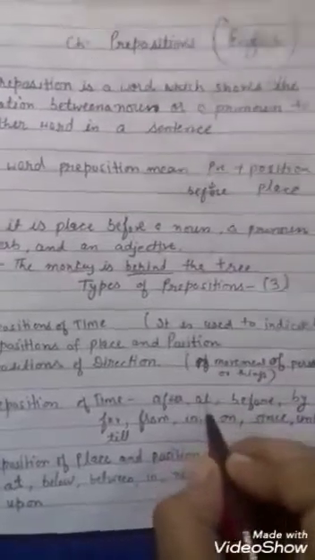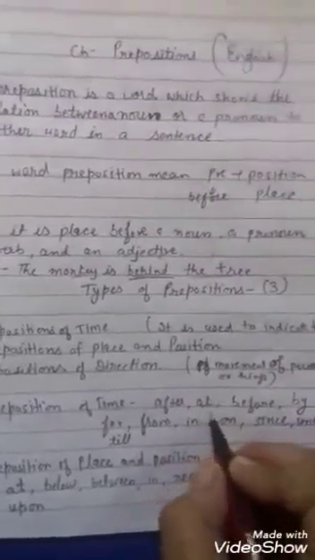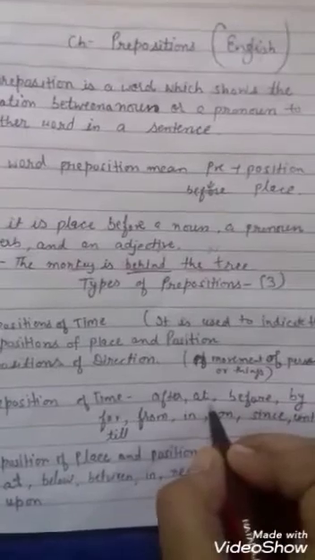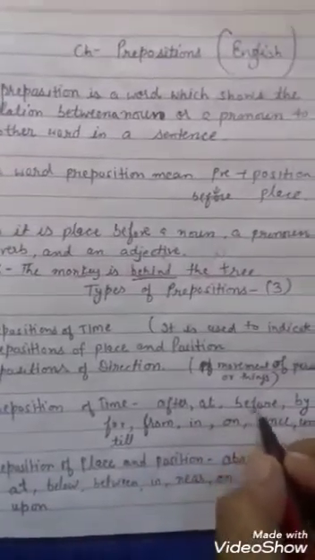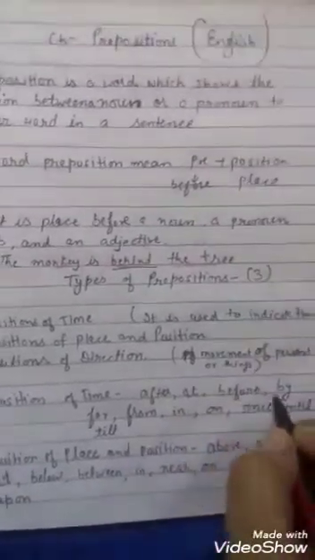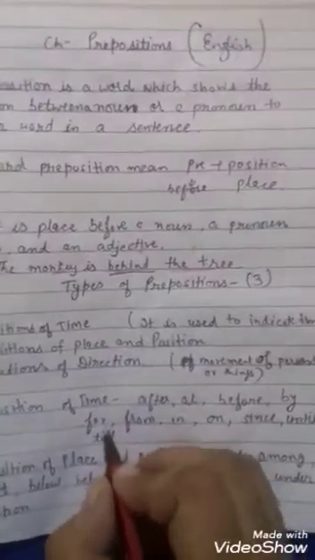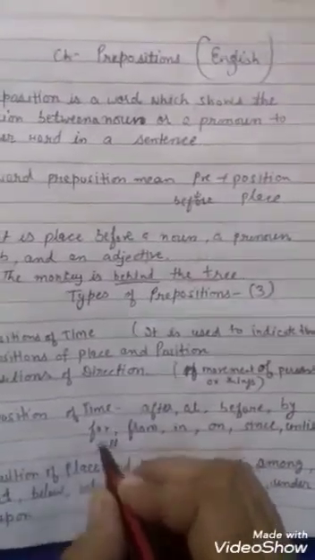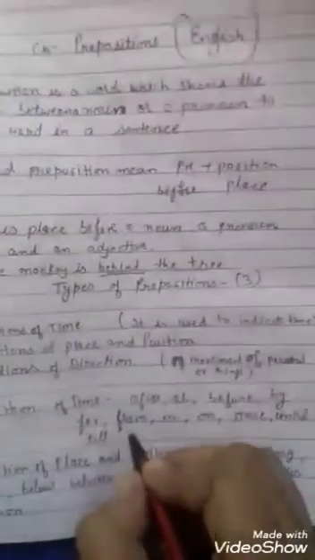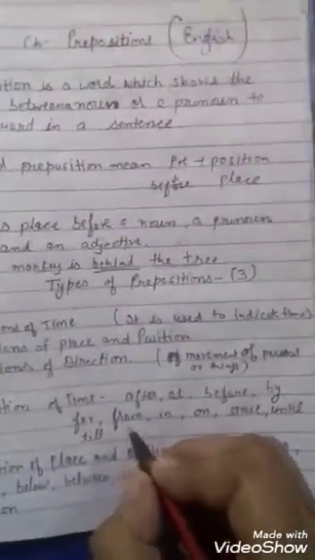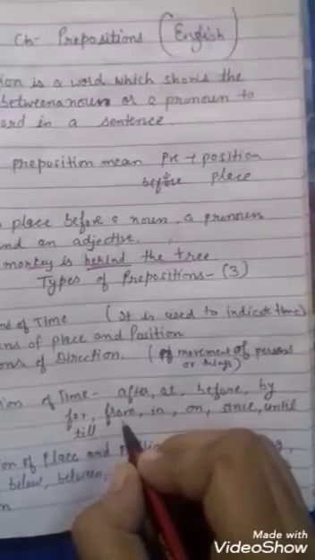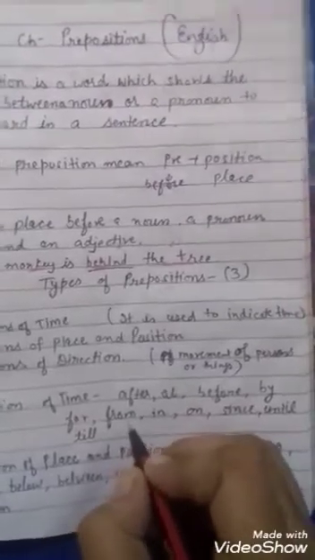At we use for the clear or unclear time of action. Before is used for the beginning of an action. By is used for the limit of an action, when we denote the limit of an action. For, बच्चे, is used when we denote the length of an action. From we use, बच्चे, when the action begins.